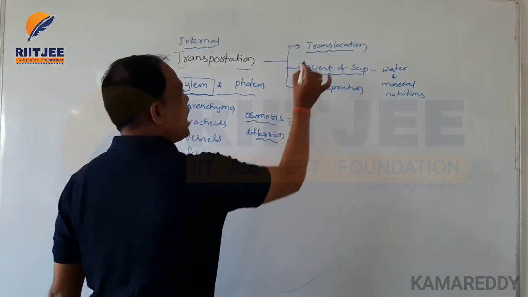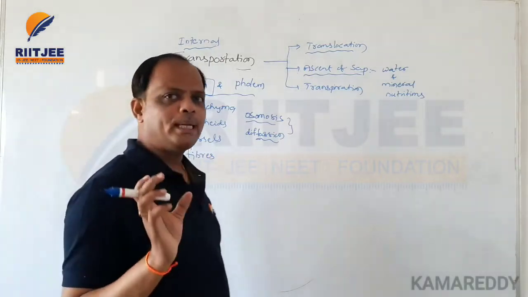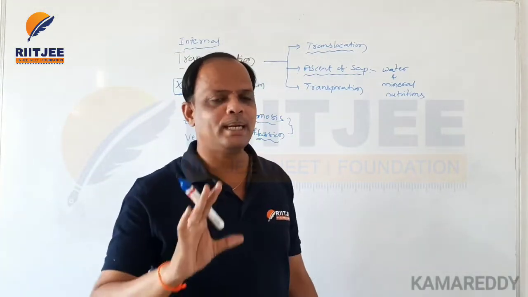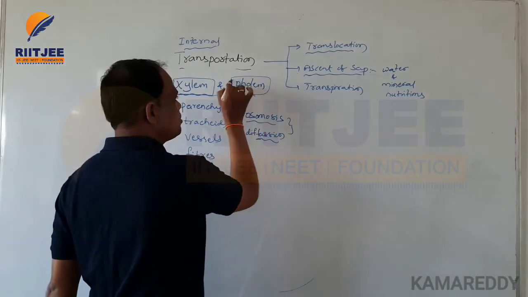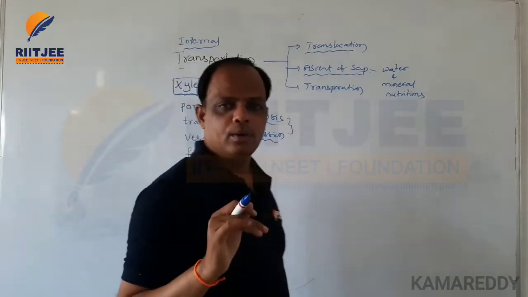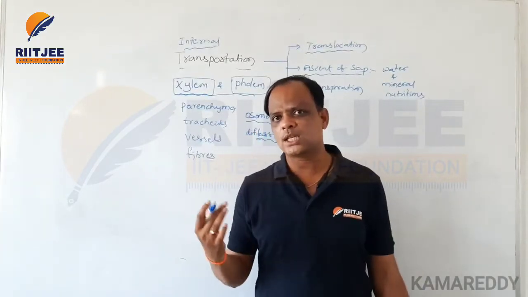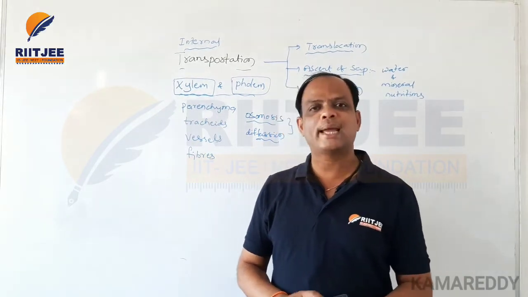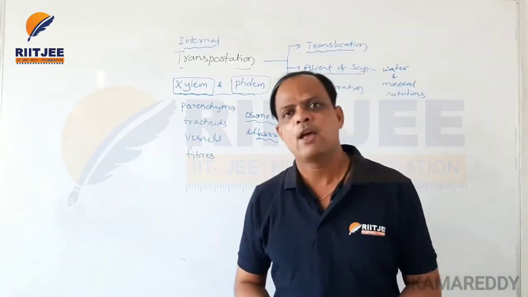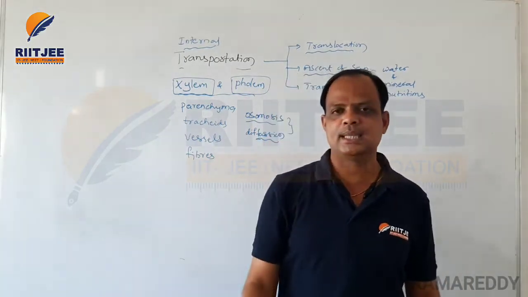Right. The next one is translocation, which means the food materials are transported through the phloem cells. Food materials are synthesized by the leaves through the process of photosynthesis.